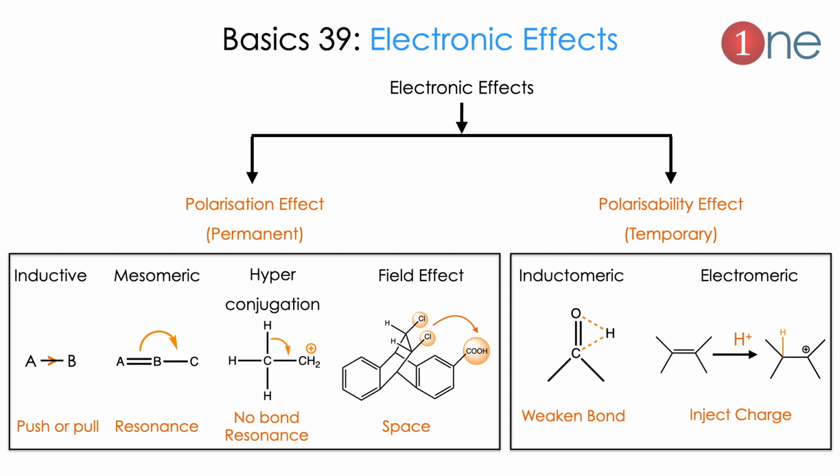The temporary ones will be the induced ones, which are the inductometric effect and the electromeric effect. Inductometric effect means you are adding a charged species to the system, which weakens the bond there. So you are introducing charge to the neutral system. The electromeric effect means you are directly adding to the system. So you are adding in the one, you are inducing in the one. Inducing is called inductometric, adding is called electromeric.